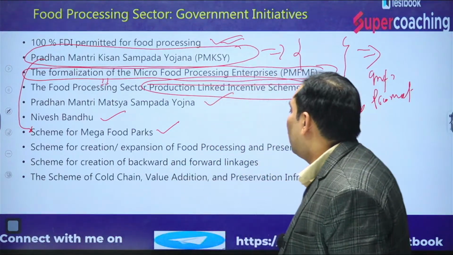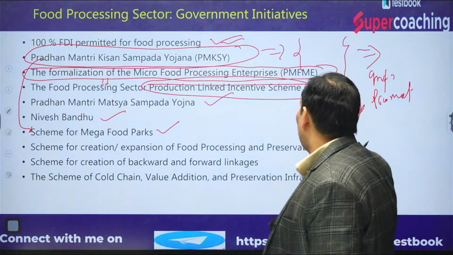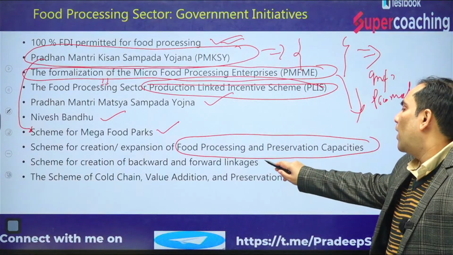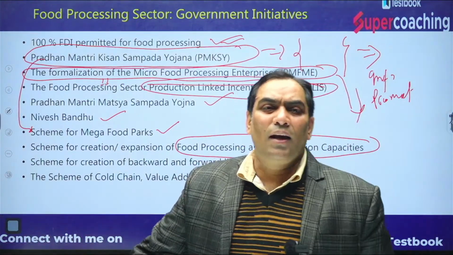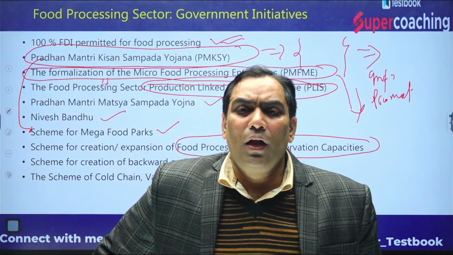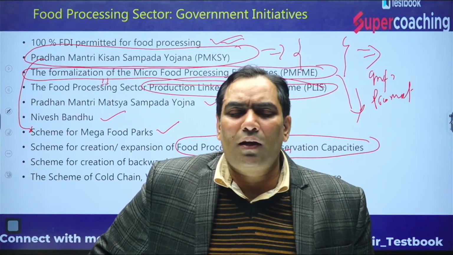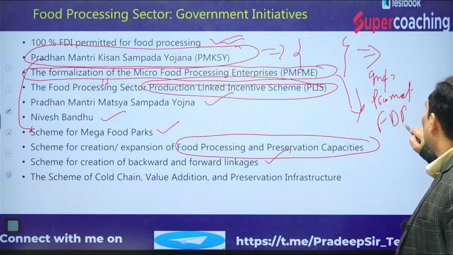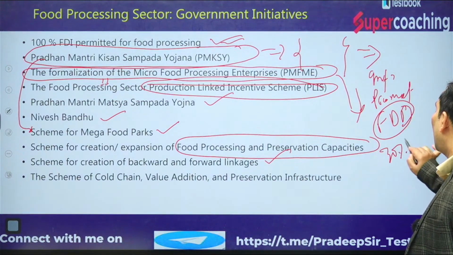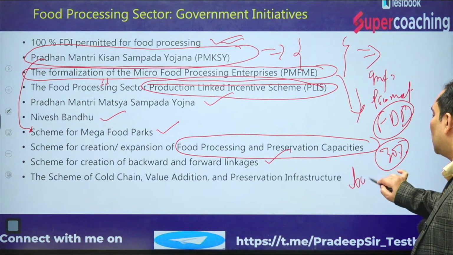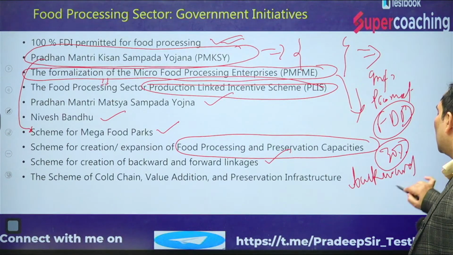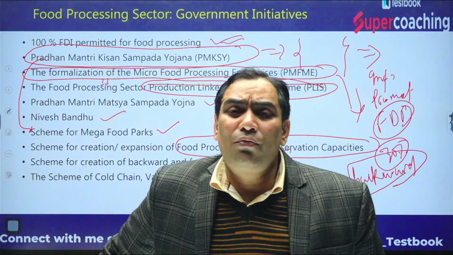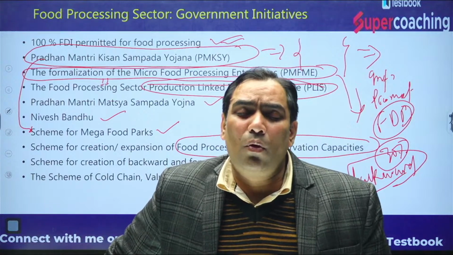There is a scheme for creation and expansion of processing and preservation capacity. A scheme for creation of backward and forward linkages. Backward linkages mean at farm level, constructing proper connectivity from the farmers, and there is a provision that when there is FDI, at least 30% should be in forward or backward linkages.